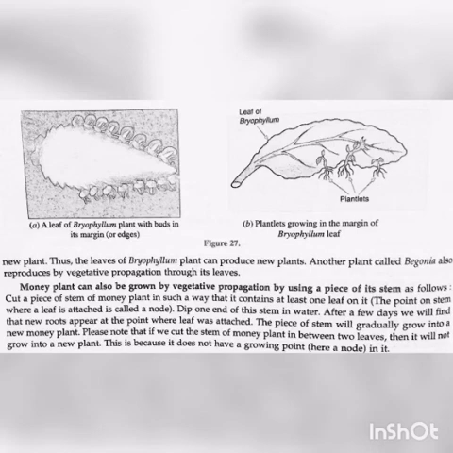The point on the stem where a leaf is attached is called a node. Dip one end of the stem in water. After a few days, we will find that new roots appear at the point where the leaf was attached. The piece of stem will gradually grow into a new money plant.